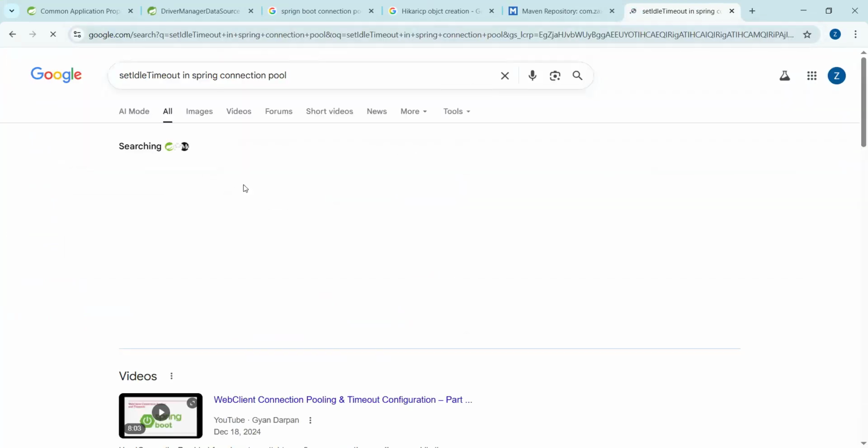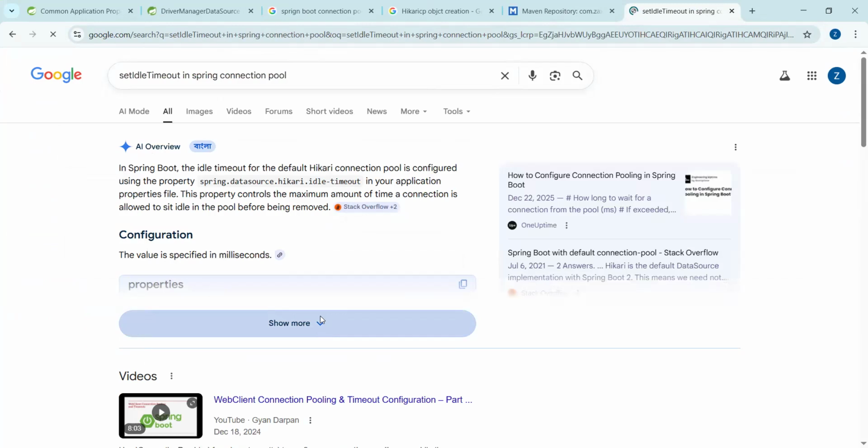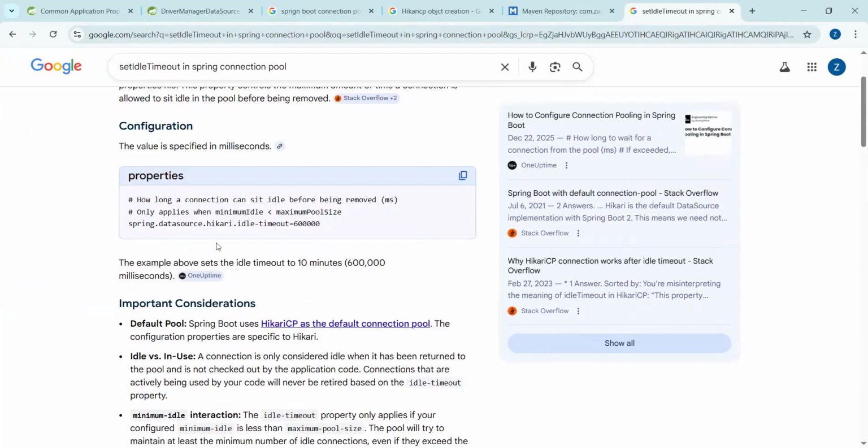Any confusion, boss? No, no. Just observe how long a connection can sit idle before being removed. Before removing, you are telling, hey boss,